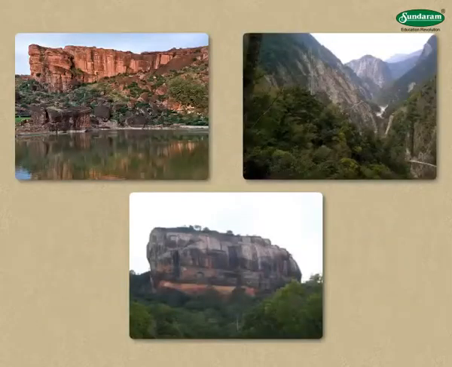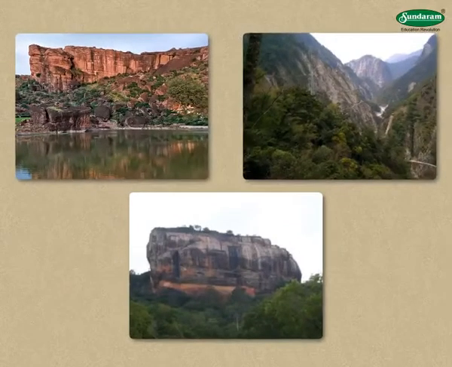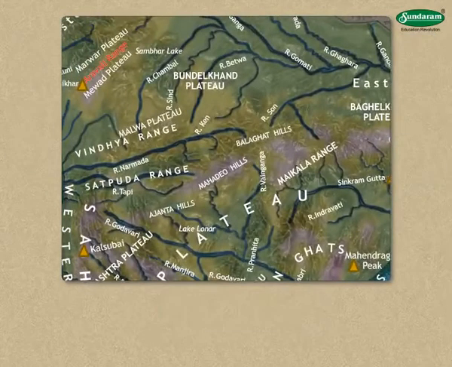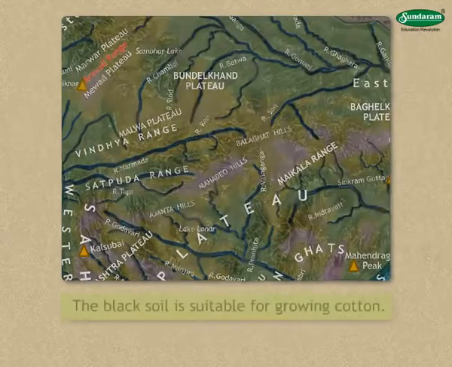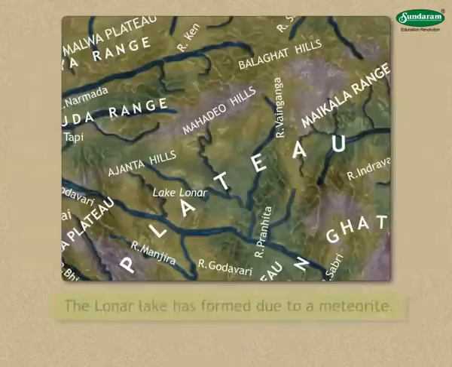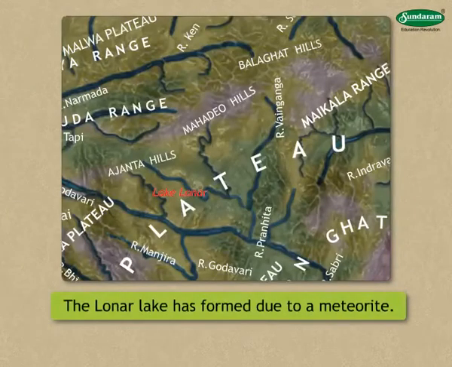The Indian plateau is made up of very ancient rocks. There is plenty of mineral wealth here. The Chota Nagpur Plateau and the Aravallis are well known for this. The black soil found on the Maharashtra Plateau is suitable for growing cotton. The Lonar Lake here has formed due to a meteorite.